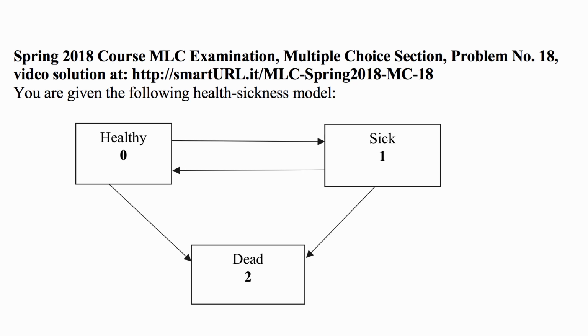You can go from the healthy state to the sick state, or from the sick state to the healthy state, and you can go from the healthy state to the dead state and from the sick state to the dead state, but the dead state is absorbing, or you can call it the Roach Motel. Once you go there, you don't come back.